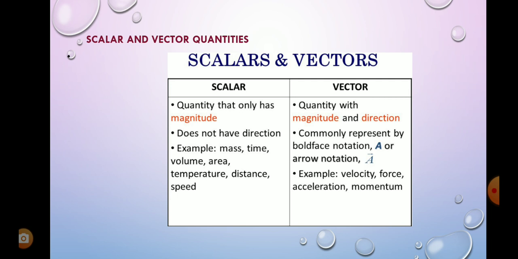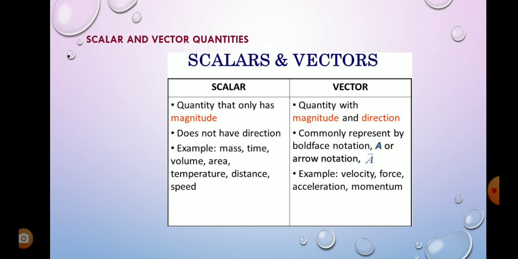Some physical quantities represent only magnitude, and we do not represent the direction. That kind of quantity, where the direction is not specified, is called a scalar quantity. A physical quantity that has only magnitude is called a scalar. And what is a vector? A quantity with magnitude and direction is called a vector quantity.